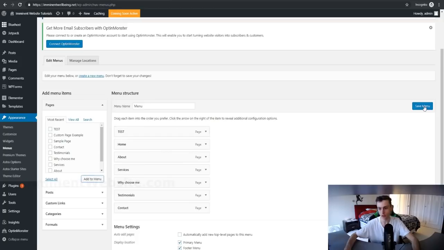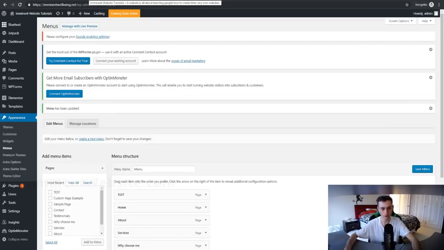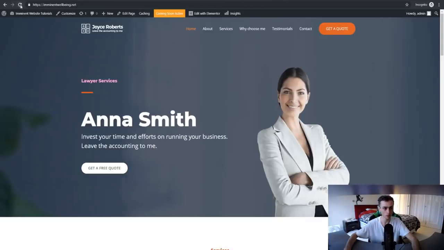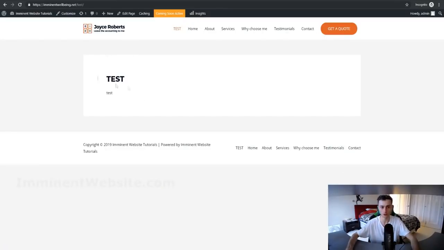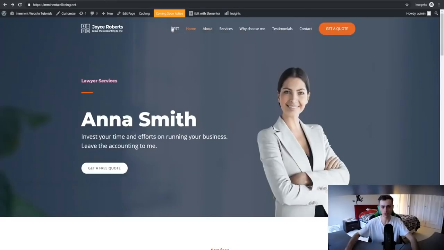So if we go ahead and click on save menu, and if we go back to our website right here and we refresh this, we will see that test is going to come up right here on the menu. So as you can see, the test is right here, and that's just a custom page we just created right now. Now obviously that's just a blank page, so there's nothing on it, but that's how you pretty much change and manipulate the navigation menu at the very top of your website.